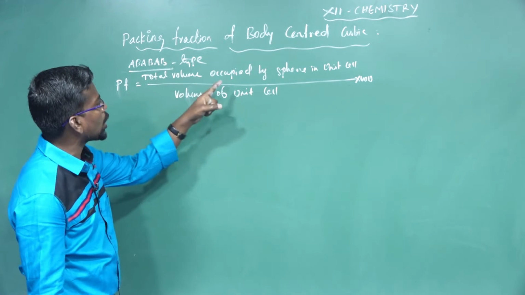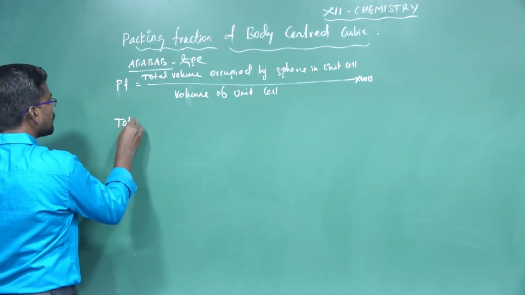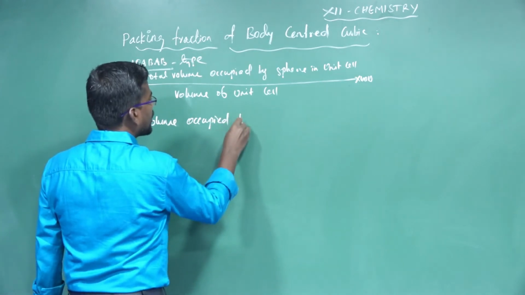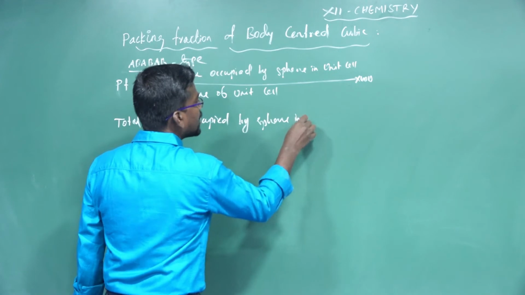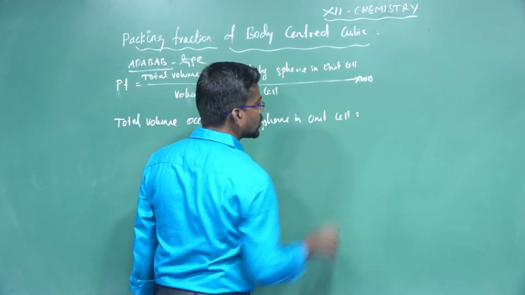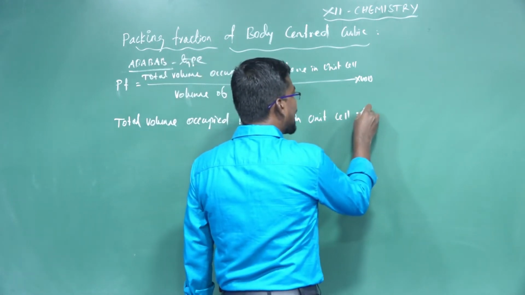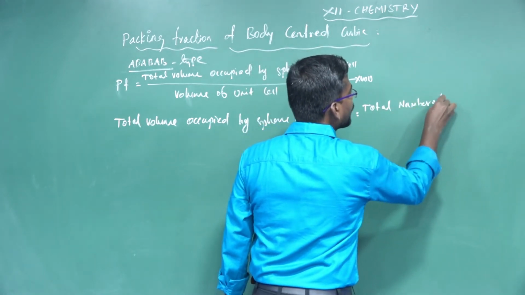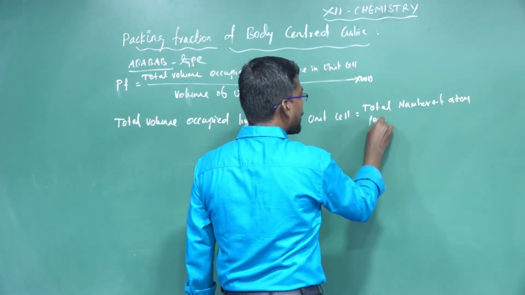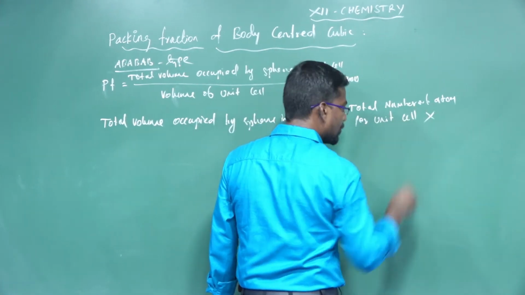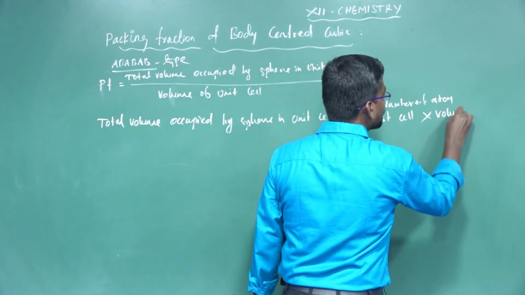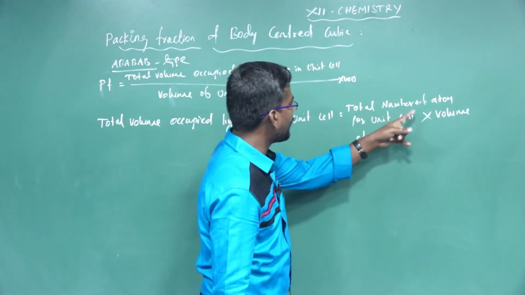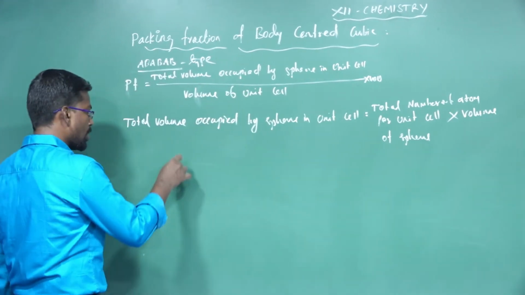What is the meaning of total volume occupied by spheres in the unit cell? The total volume occupied by spheres in the unit cell is equal to the total number of atoms per unit cell multiplied by the volume of a sphere. What is the total number of atoms per unit cell in body-centered cubic?